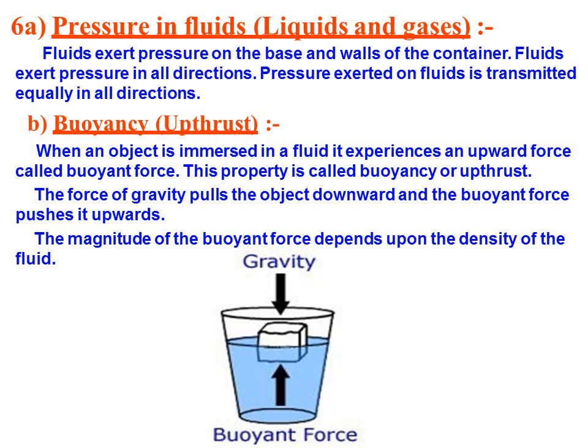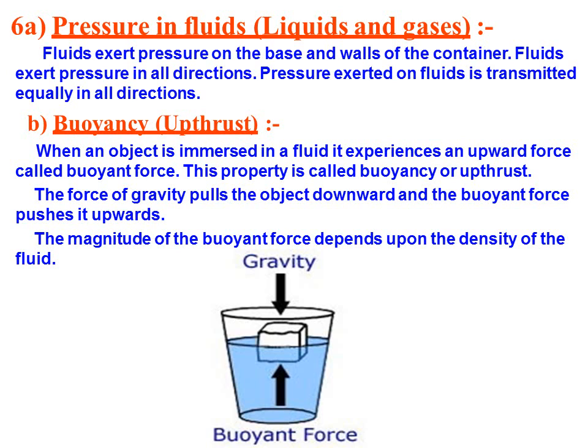Just take an example of a glass, a plate, or a ball, and try to push that ball deep inside the water. What will happen? You will feel a pressure from the downward side, from the base of the bucket filled with water.